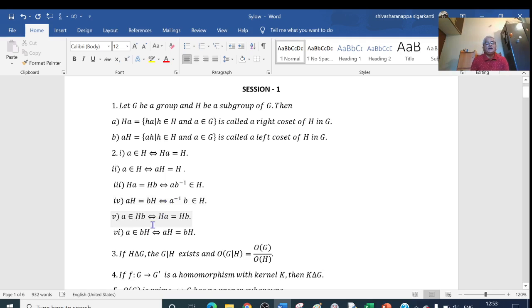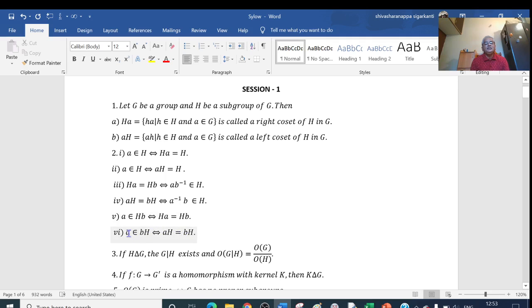And two more properties are there. a belongs to Hb if and only if Ha equals Hb. This is nothing but similar to the third property. a belongs to Hb can be written as ab inverse belongs to H, and ab inverse belongs to H if and only if Ha equals Hb. Similarly, suppose a belongs to bH, the left coset, then this implies and is implied by the left coset aH equal to bH.